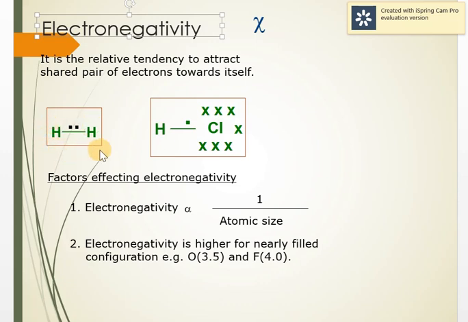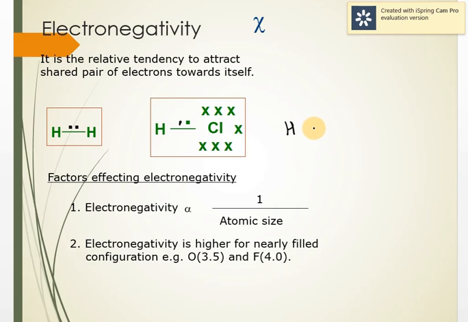When a compound is covalently bonded, the tendency to attract the shared pair of electrons is called electronegativity. For example, if I take hydrogen and chlorine, they both share one electron to make this bond. This is of hydrogen and this green one is for chlorine. They both contributed one electron, shared it and made this single bond. But chlorine has more tendency to attract the electron, so the shared pair is not at the center. It is more towards chlorine.